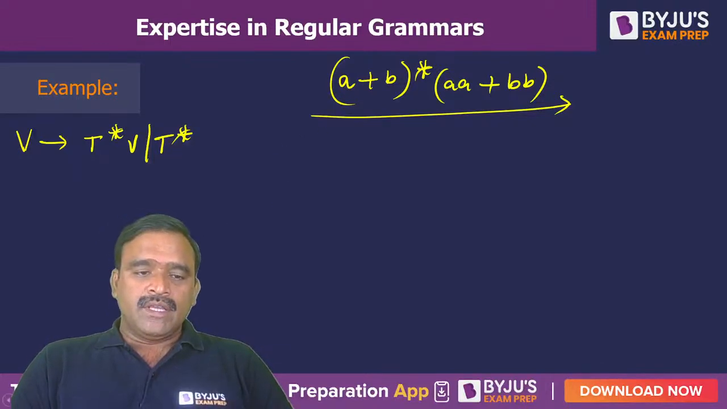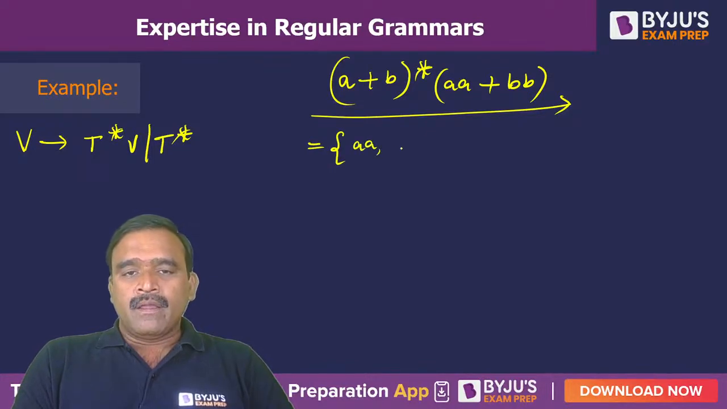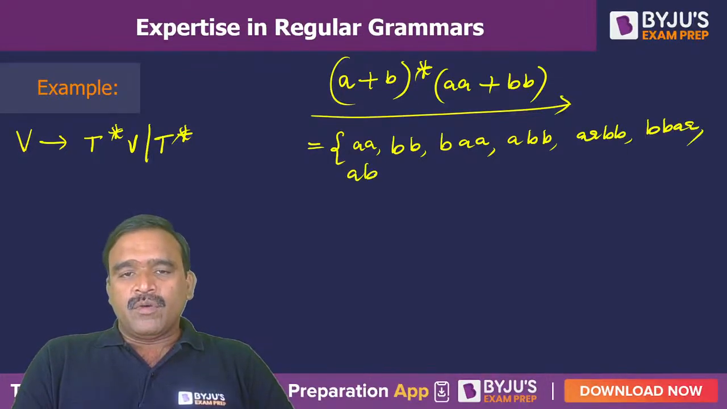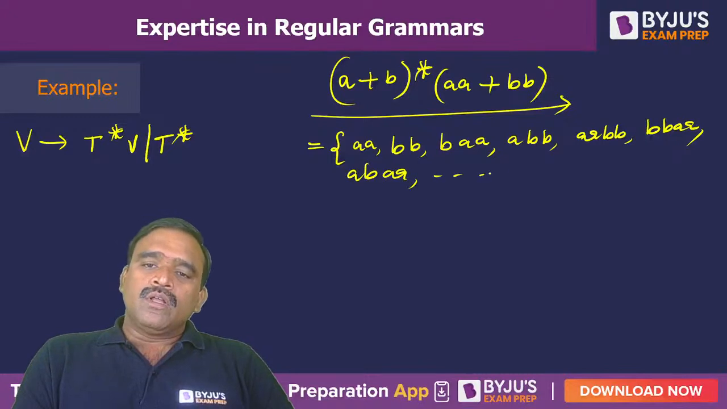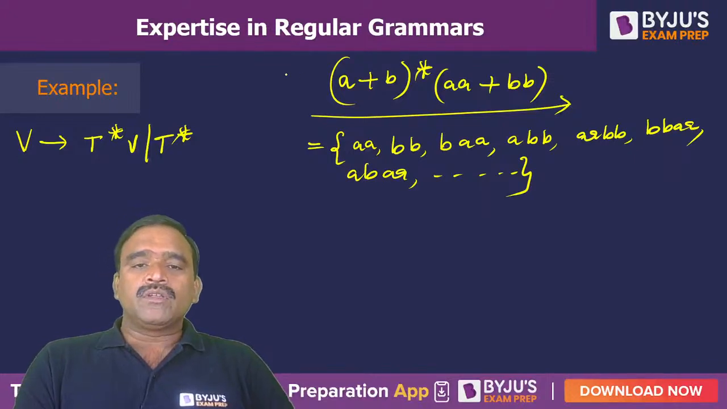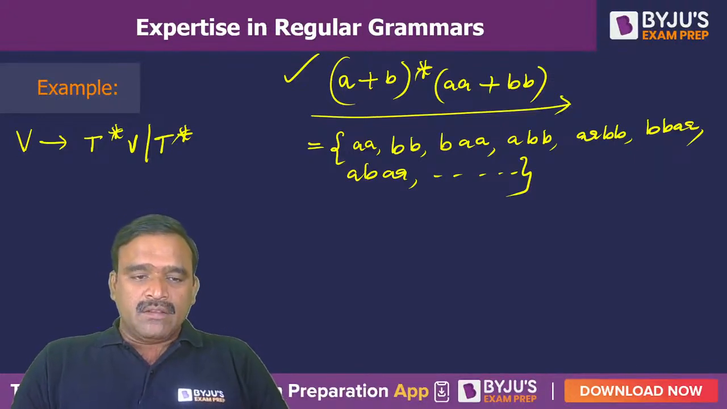So strings ending with either aa or bb means the minimum string is aa, or we can have bb, or we can have baa and abb. So aabb or bbaa, and abaa, like this. So the ending string must be either aa or bb. Before that we can have any combination of a's and b's. That is the regular expression.